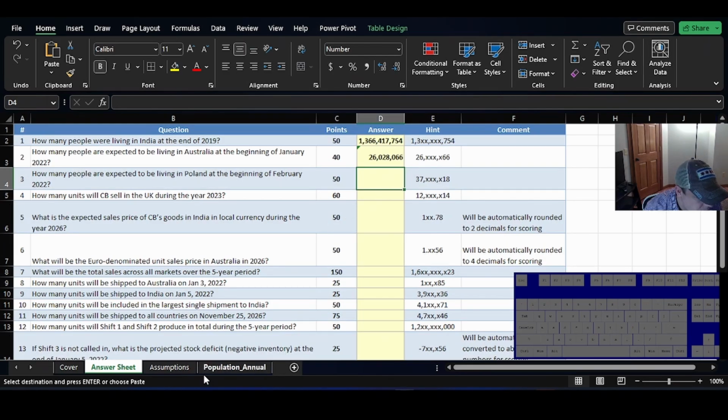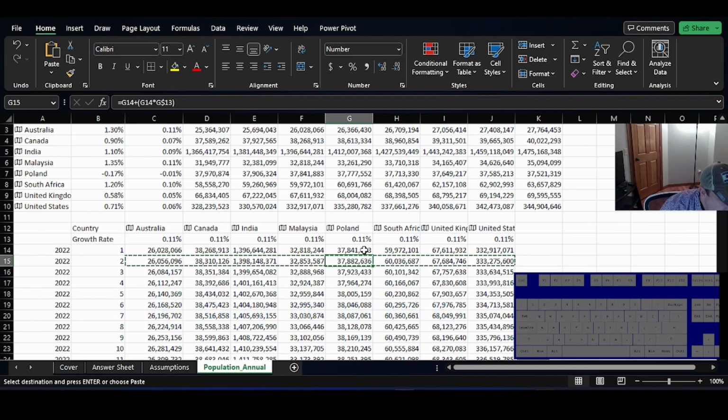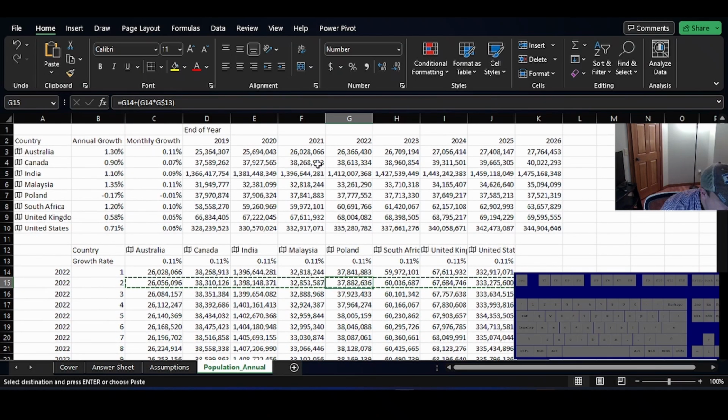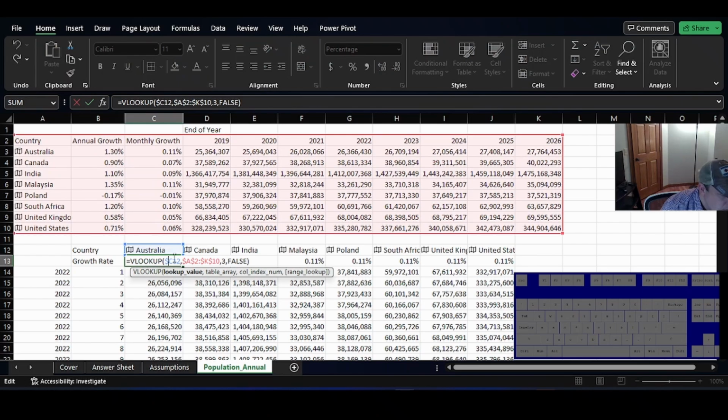Oh no, we're getting wrong there. Huh. So this is going to be January. Oh wait, this froze both, so it's got the wrong growth rate.